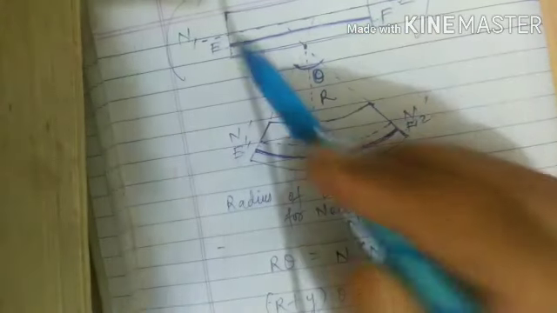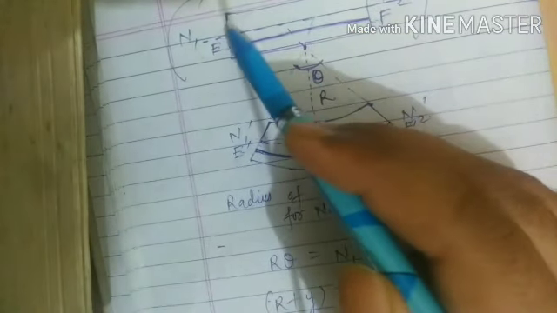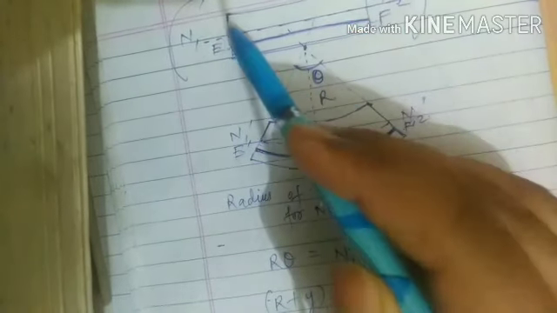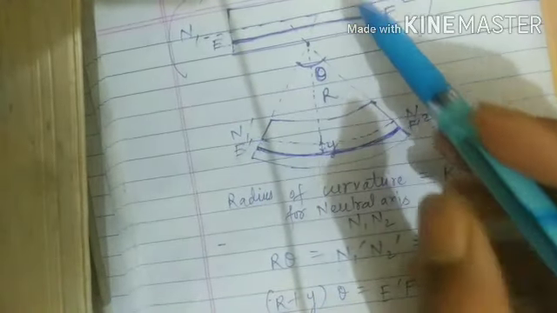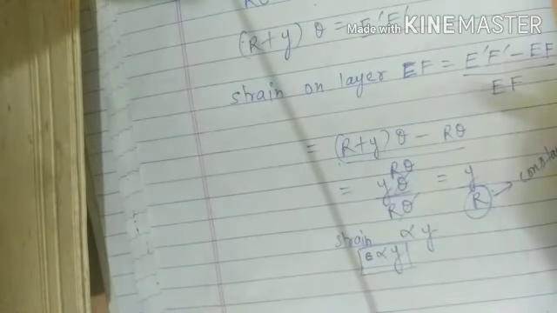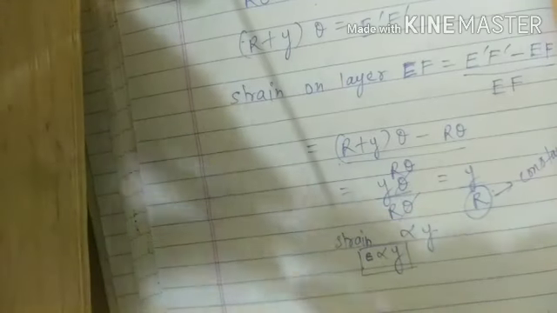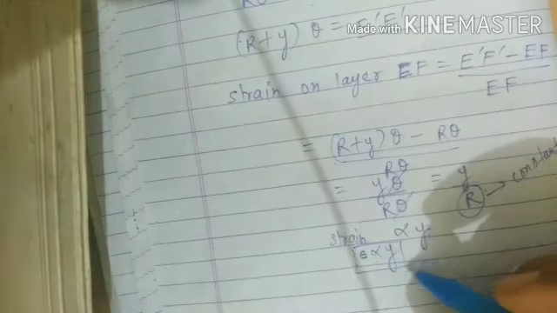Similarly, for any layer, if the layer is above the neutral axis, the same result will be found. Strain is directly, linearly proportional to the distance from the neutral axis.